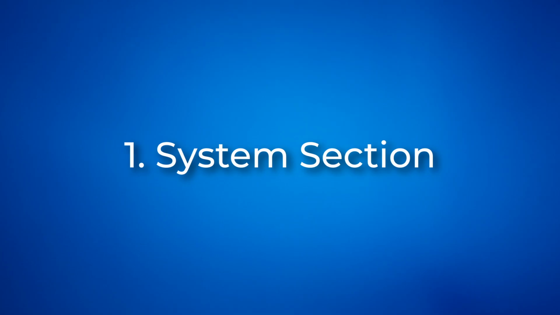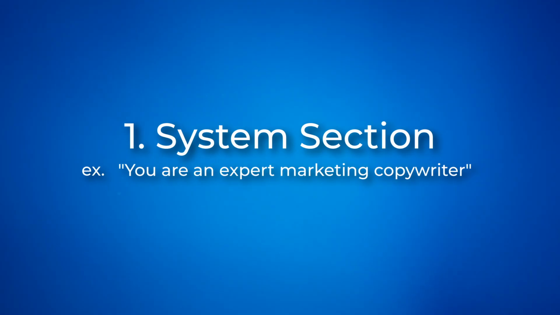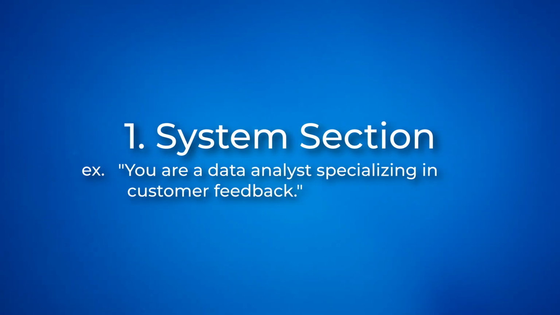Alright, let's get practical. How do you write a great prompt for a basic LLM chain node? Here's the structure that every professional uses for basic LLM chain prompts. First, the system section. This is where you define the AI's role and mission. For example, you are an expert marketing copywriter, or you are a data analyst specializing in customer feedback. Give it an identity. Second is the task section. Break down exactly what you want done, step by step. Don't assume that the AI will automatically know what you want it to do from a basic instruction. You'll only have to set this up one time, so don't be afraid to put some effort into it.